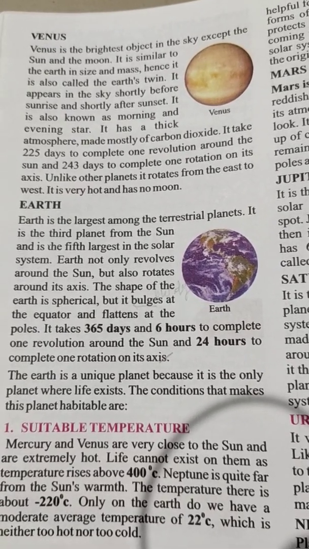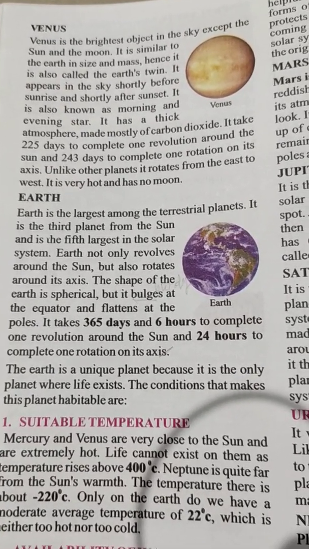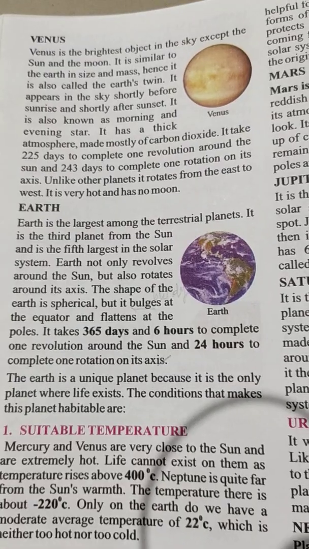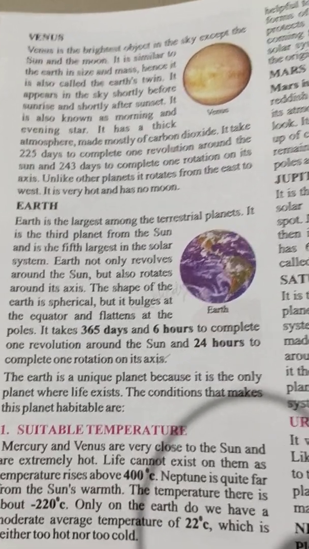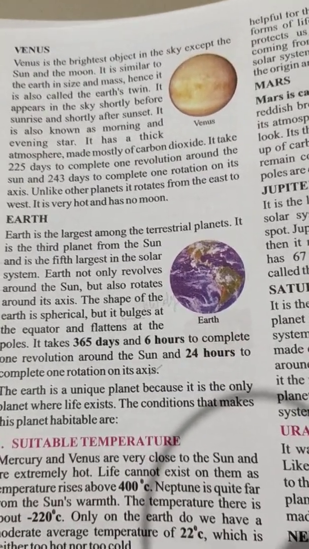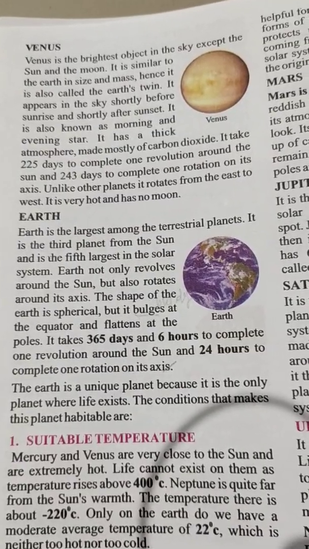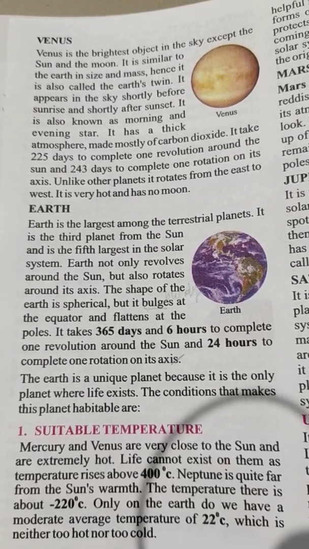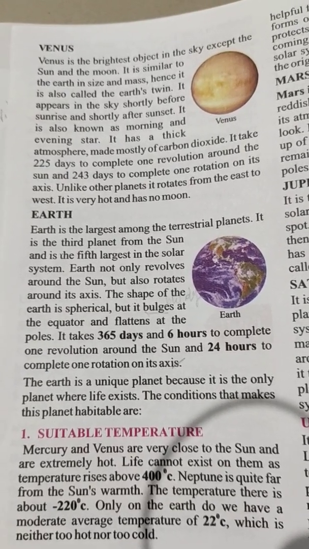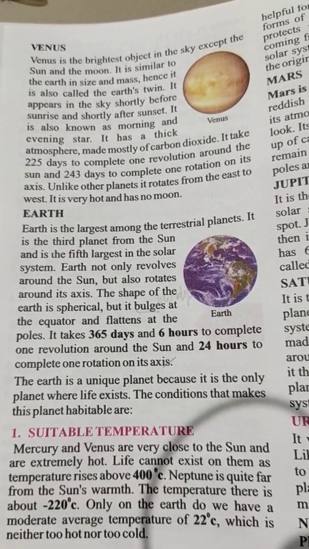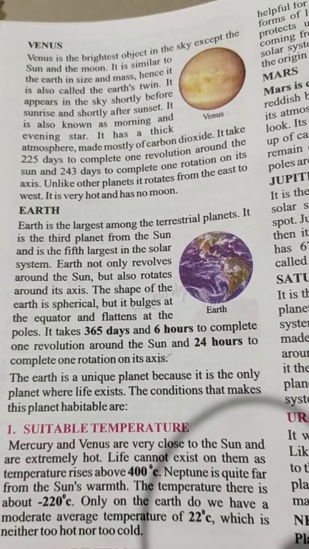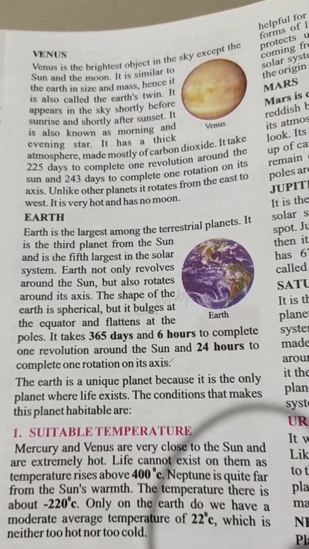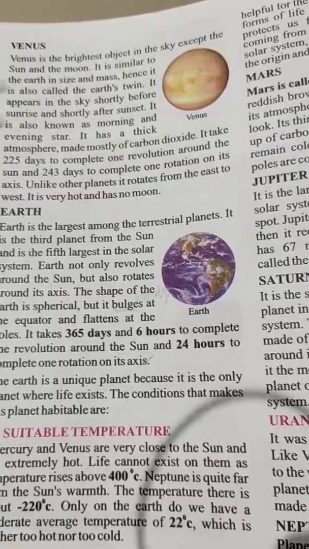The shape of the Earth is spherical, but it bulges at the equator and flattens at the poles. It takes 365 days and 6 hours to complete one revolution around the Sun and 24 hours to complete one rotation on its axis.